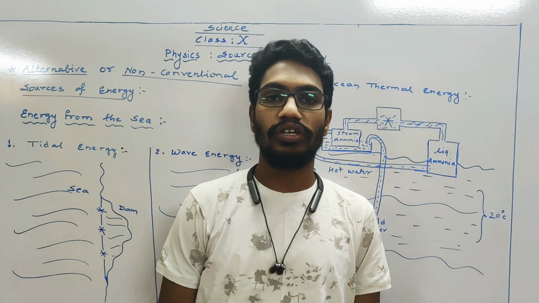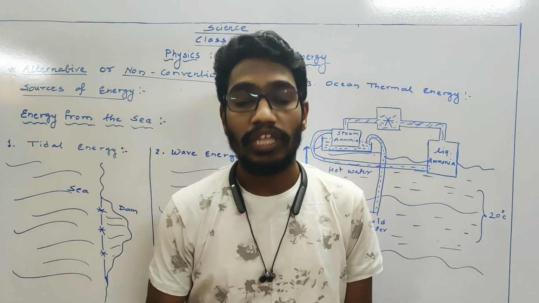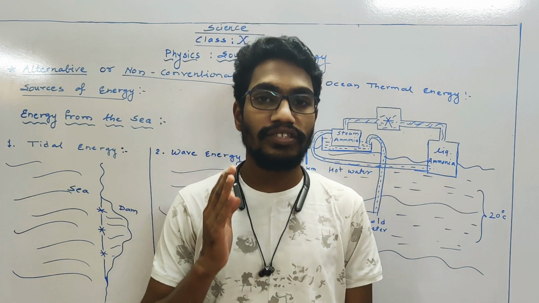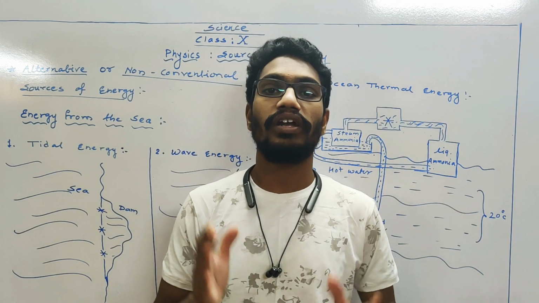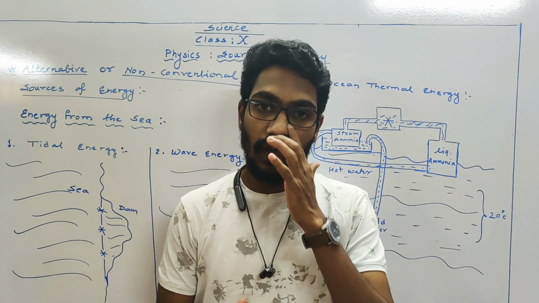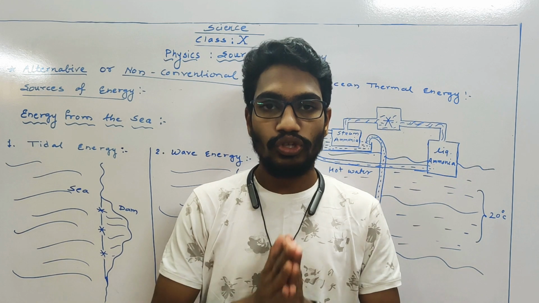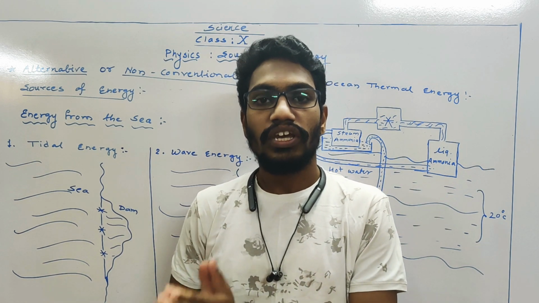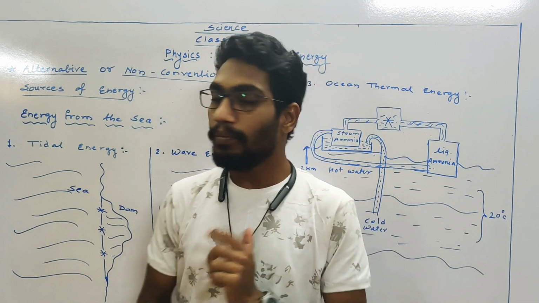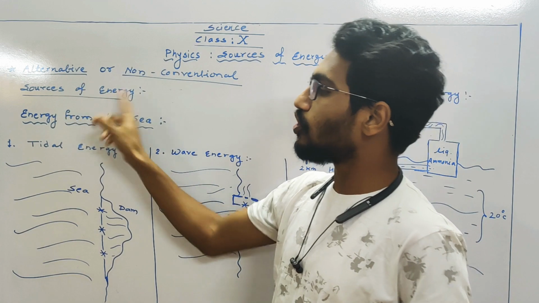Now today we are going to learn about how we are going to derive the energy from the sea. Then why are we going to derive the energy from the sea? Because 79% of our earth's surface is covered with sea water. That's why it is the biggest source from which we can derive the energy. So there are three different ways with which we can derive the energy from the sea. Now our topic is energy from the sea under non-conventional sources of energy.